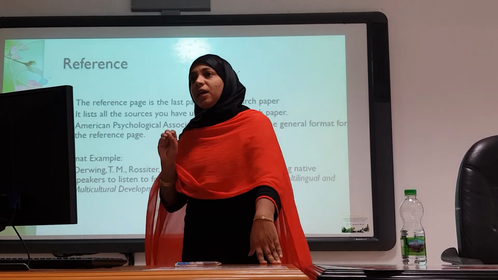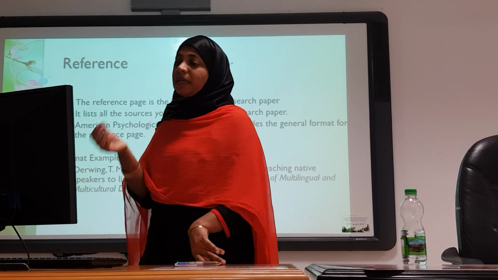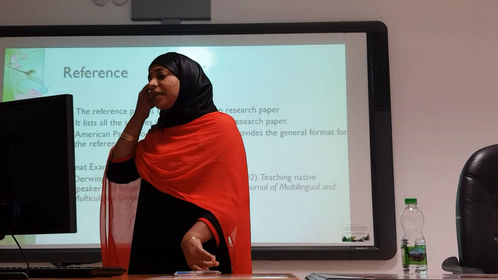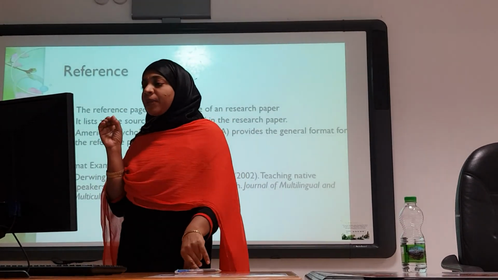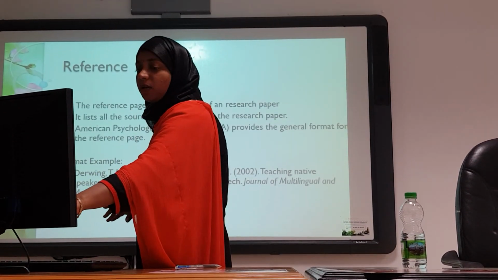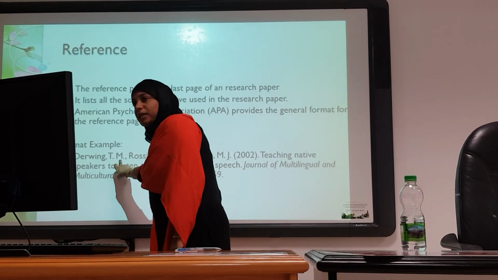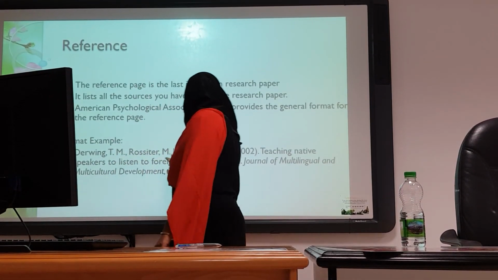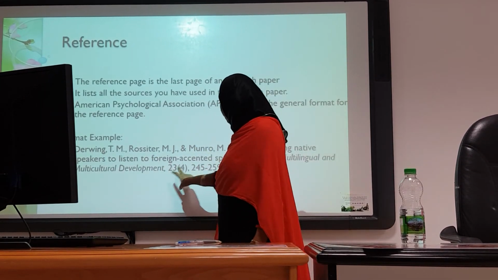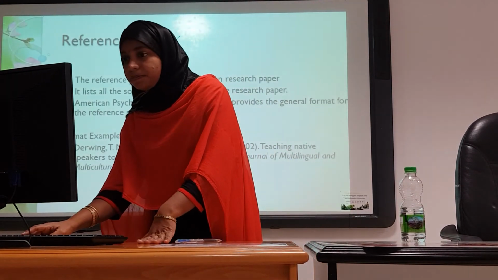So finally, we have to write the reference. The reference page is the last page of a research paper. It lists all the sources you have used in the research paper. The American Psychological Association provides the general format for the reference page. Here I have given an example. First we give the author name, with the initial at the end of the author name, and then the paper name, the journal name, the volume and next the page number. In this format we have to give the references.